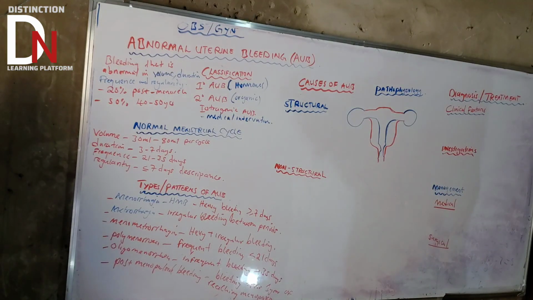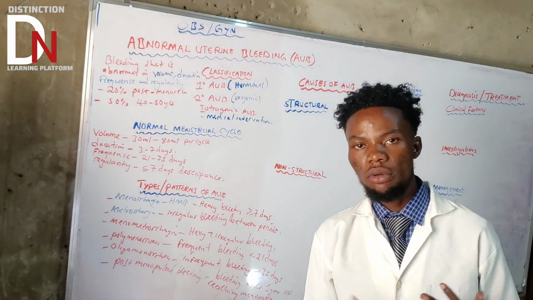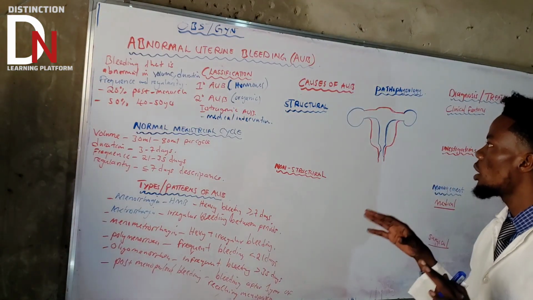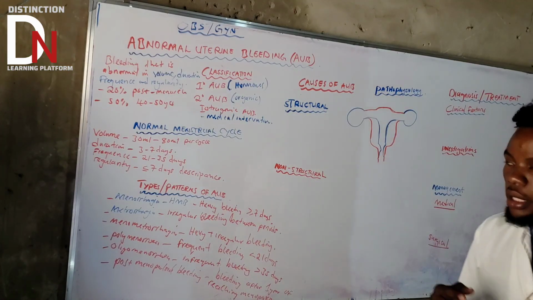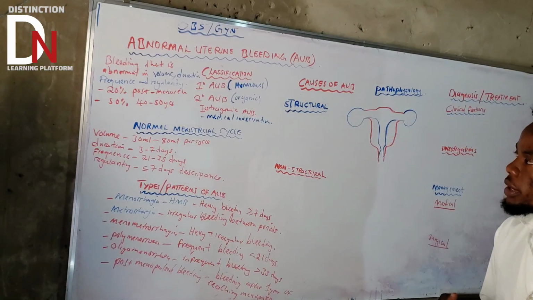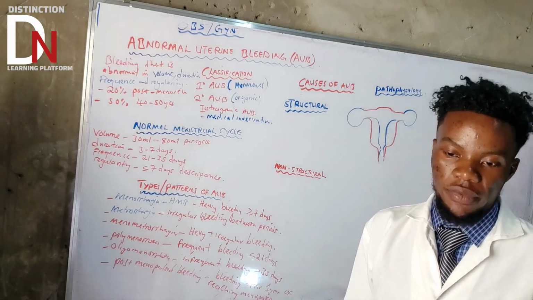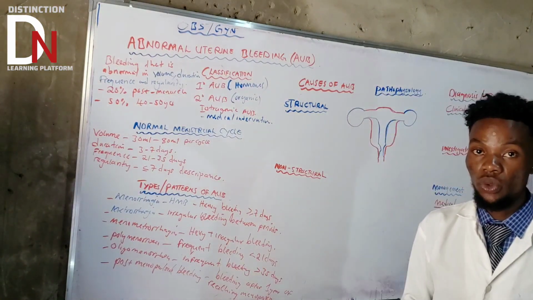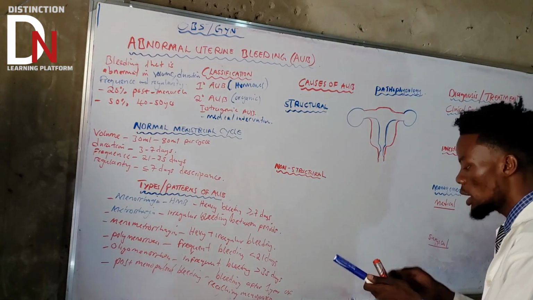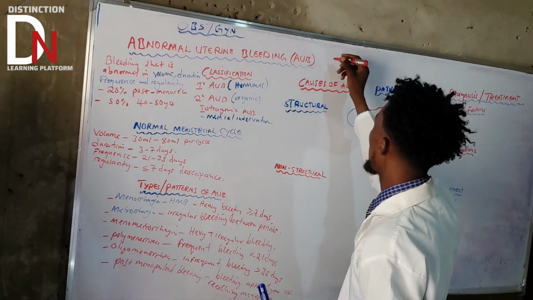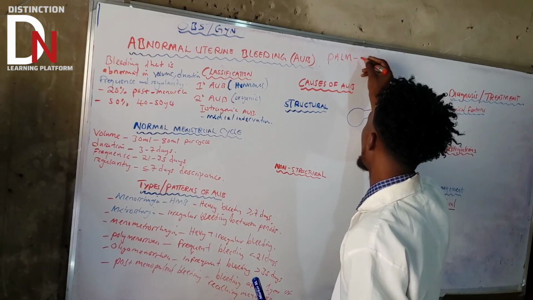Now, let's go to the causes, because we understand the definition, incidences, classification, types and patterns. What could cause someone to have abnormal bleeding in volume, duration, frequency, and regularity? The causes are simple to remember. There is a mnemonic that we use, which is PALM-COEIN.